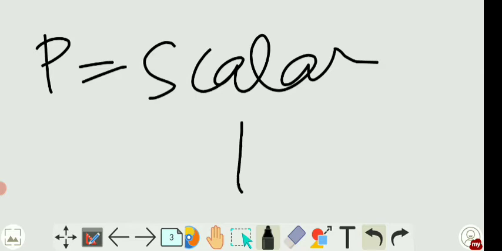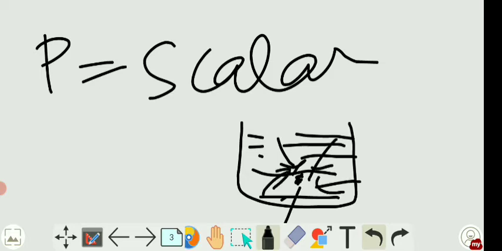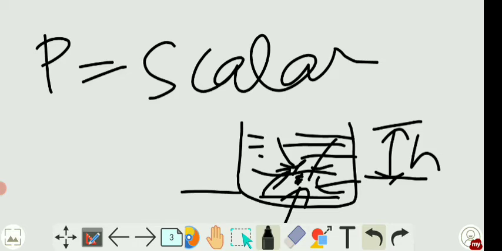Suppose this is some trough and it is filled with water. Then consider this point, it will be acted on by pressure like this, and it is the same in all the directions. It is having constant magnitude in all the directions, provided you define some depth. As the depth increases, the pressure increases, as the weight of the fluid column above it is more. As the fluid is more, the weight of that fluid will be more, so the pressure will be more.